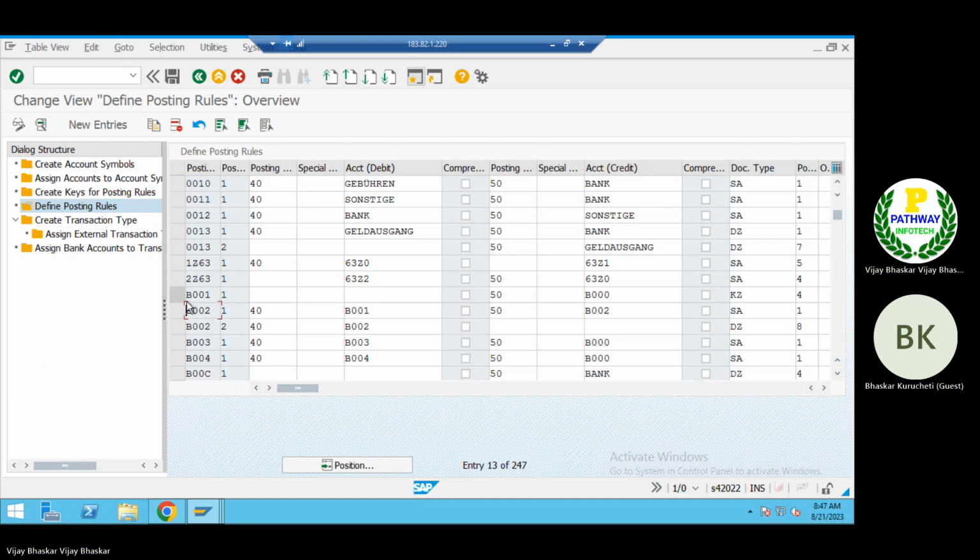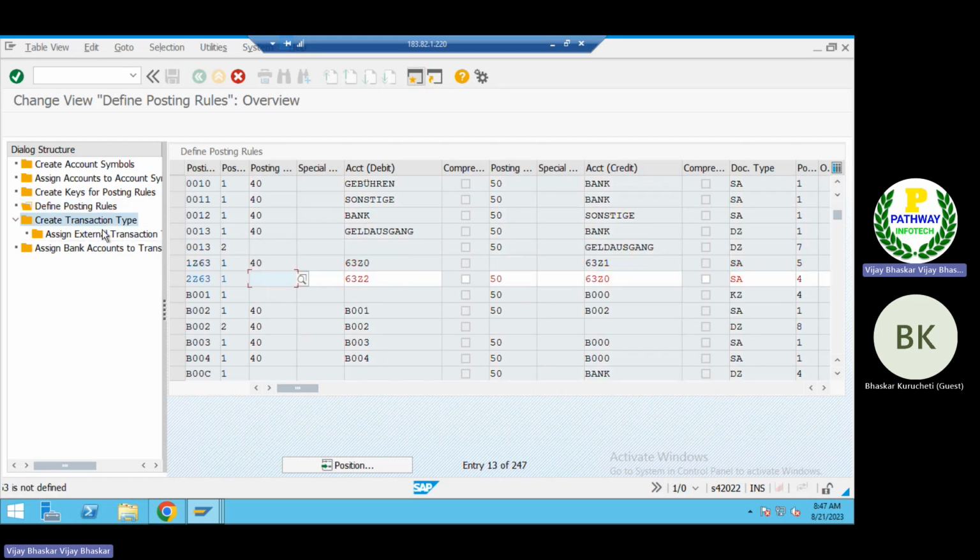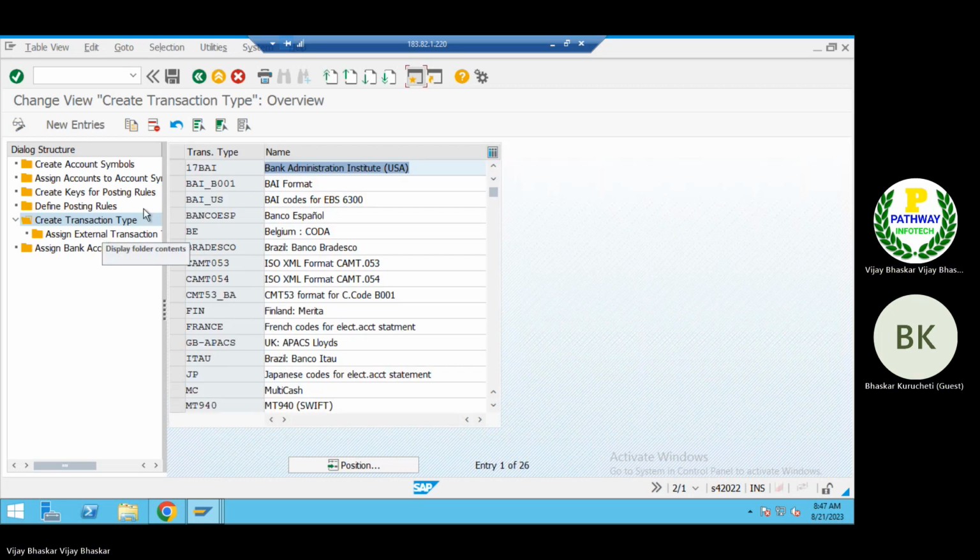So now, sir, create transaction type. About this also we have discussed. The transaction types will be created, in most cases, based on the file format. Exactly, sir, based on the file format. Now, let us discuss the file format. I was talking about external transactions: how to define the external transactions.